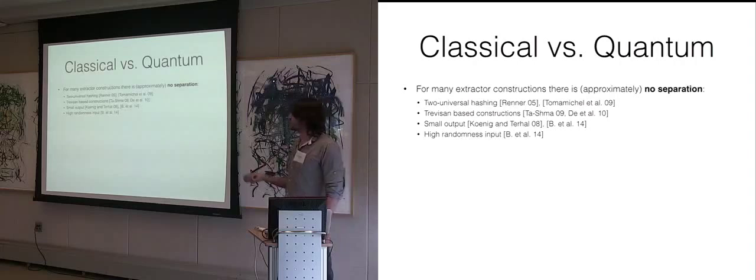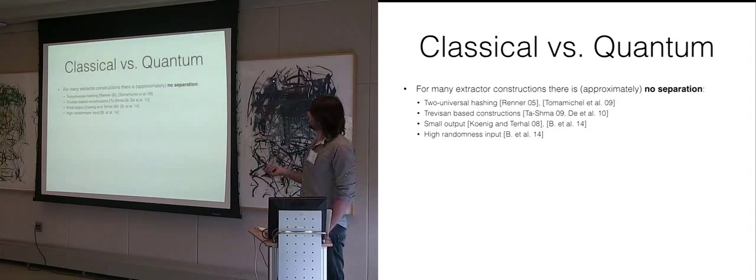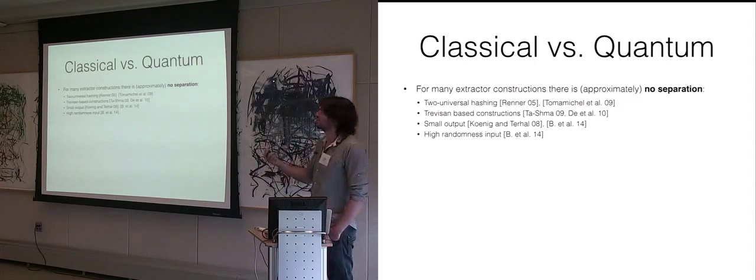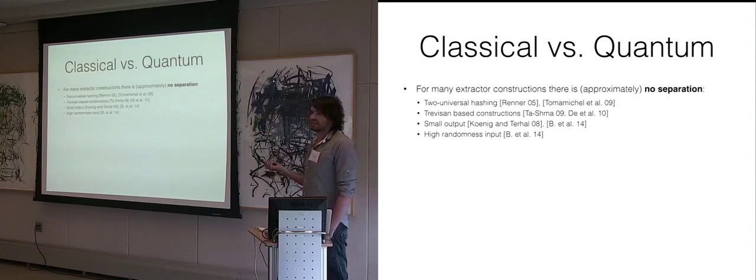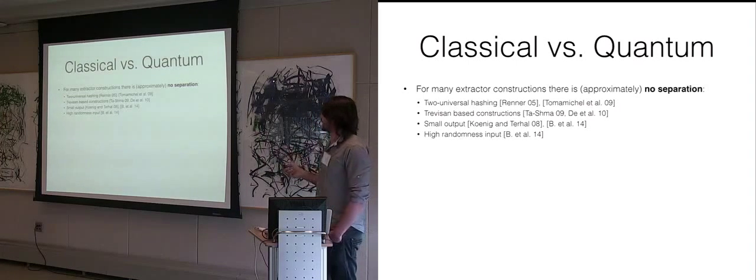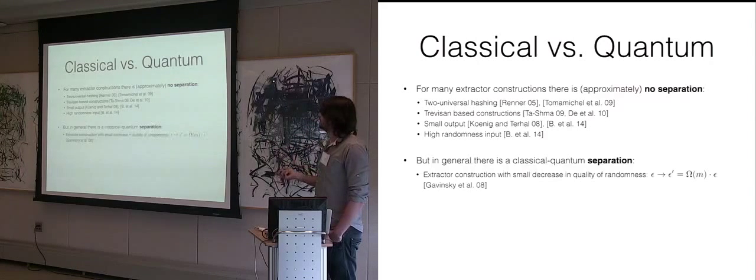Okay, so we have seen these kind of results before, I think. So this is what was done before. It was shown that for many explicit extractor constructions, so for many sets of functions that are extractors, quantum proof is actually the same as being an extractor. Yeah, so I don't want to go into any details here.